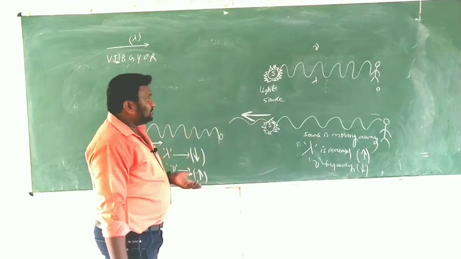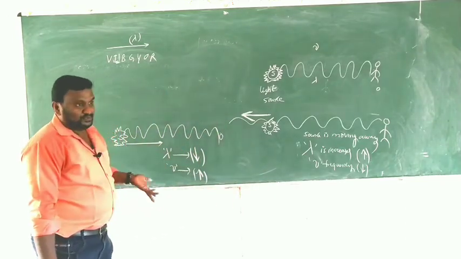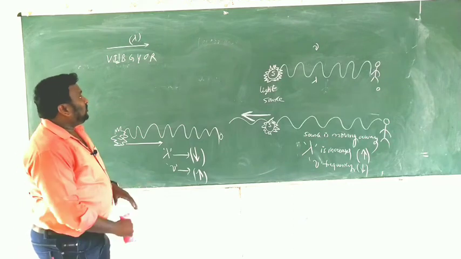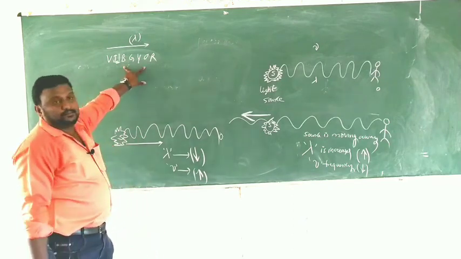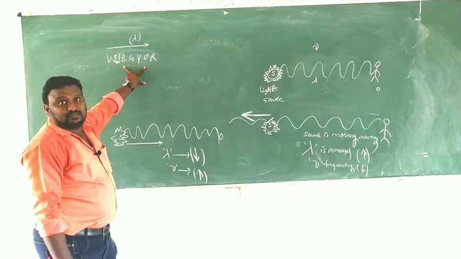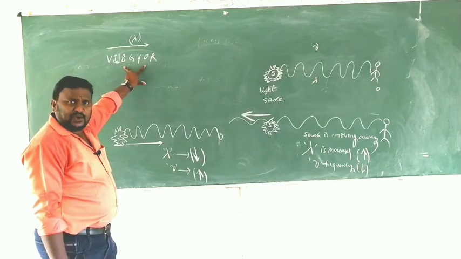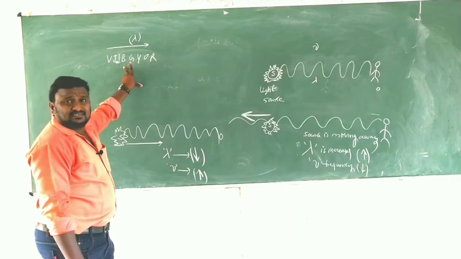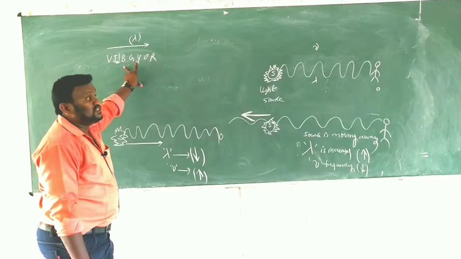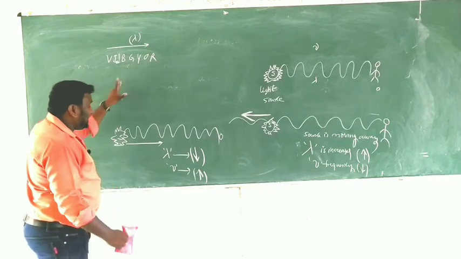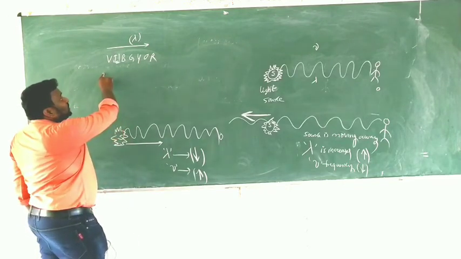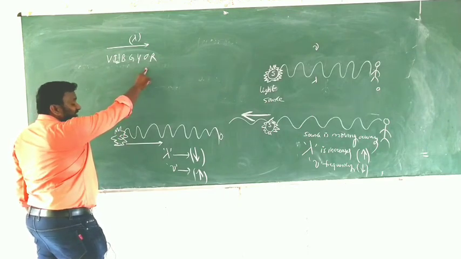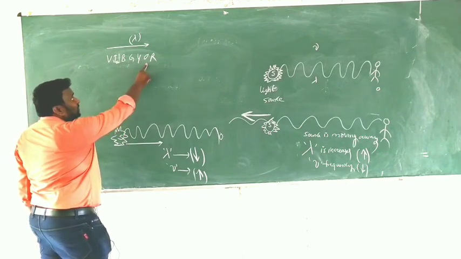And the next thing is, what about blue shift? Blue means what? When we compare blue and red, which has more wavelength? Red only. Blue has less wavelength. So the wavelength increases for red.